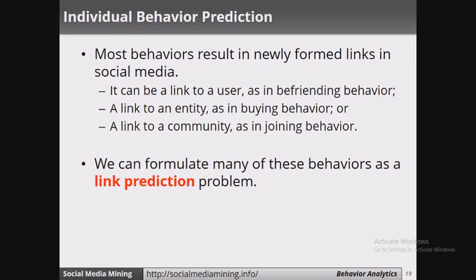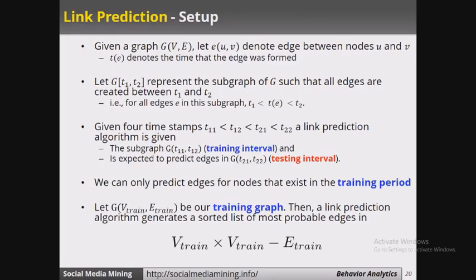So we can formulate many of these behaviors as a link prediction problem, because individual behavior is mostly a user-user link, user-entity link, or user-community link.